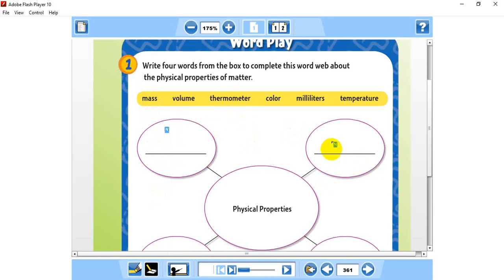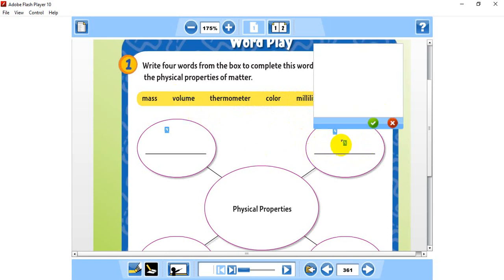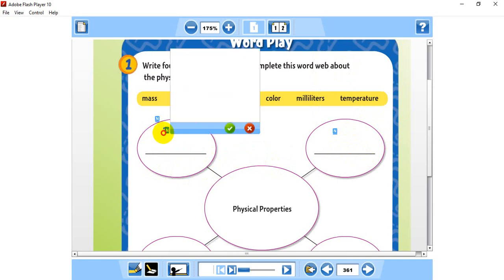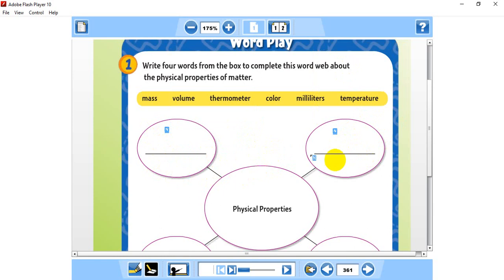Okay, now number 2. We'll try to identify which one of them is a physical property. What about the volume? Is volume a physical property or no? Sure, it is a physical property. So we should write here volume. So mass, volume. Here we write mass and here we should write volume. Let's go down a little bit.